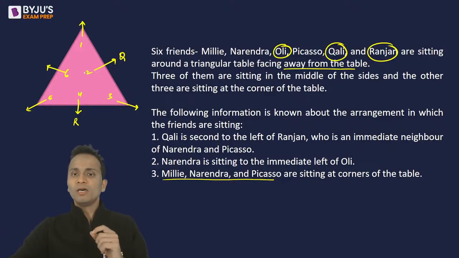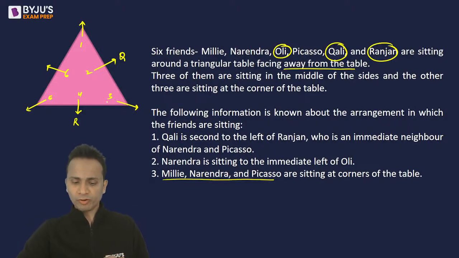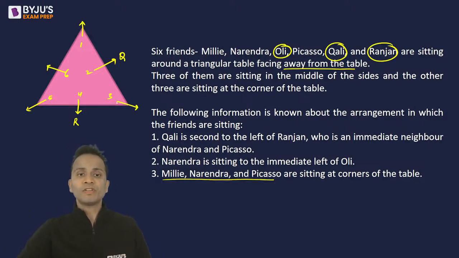Now, immediate neighbors of Ranjan are Narendra and Picasso. So Narendra and Picasso must be sitting at chair number 5 and chair number 3, and they can interchange their places, right? So chairs 5 and 3 are reserved for Narendra and Picasso. So on chair number 1, it has to be Millie, who is the third person sitting at the corner. So I now know the chair for Millie.